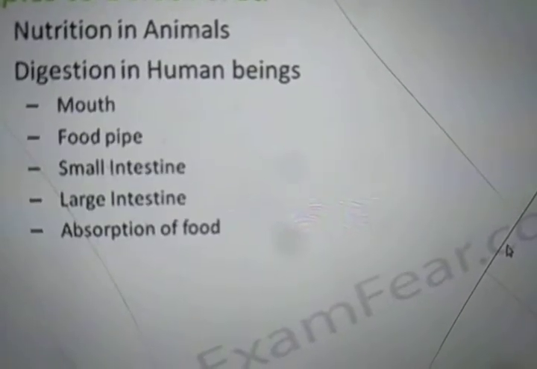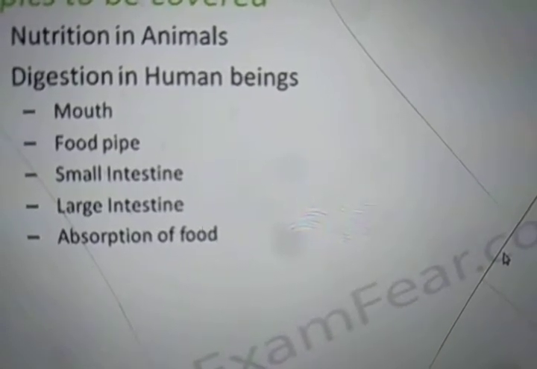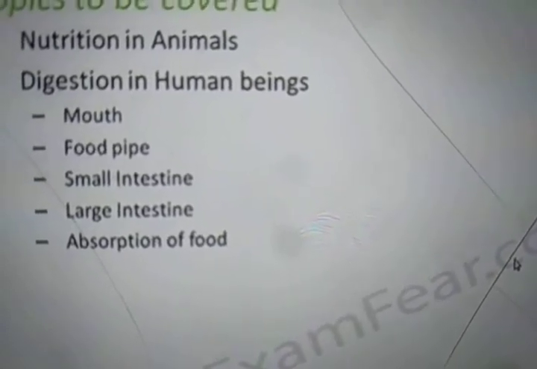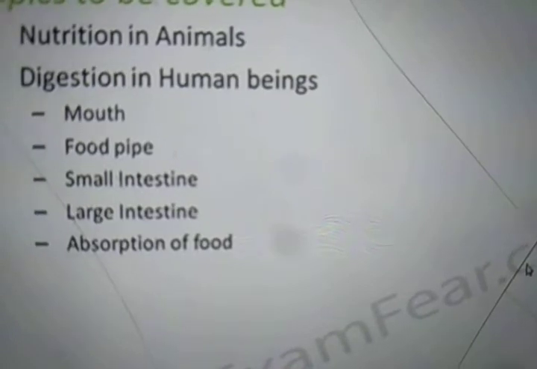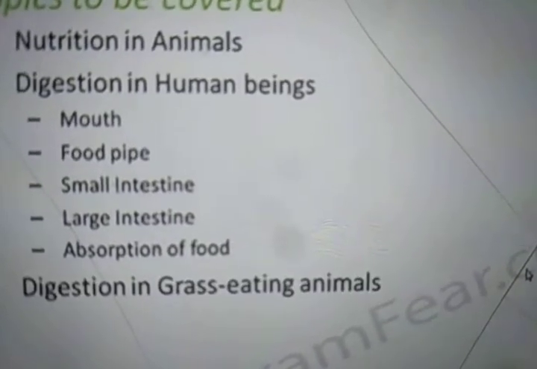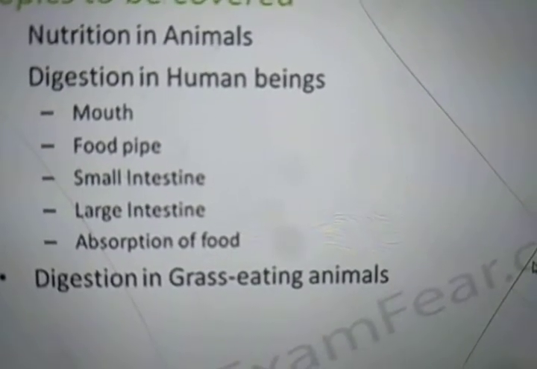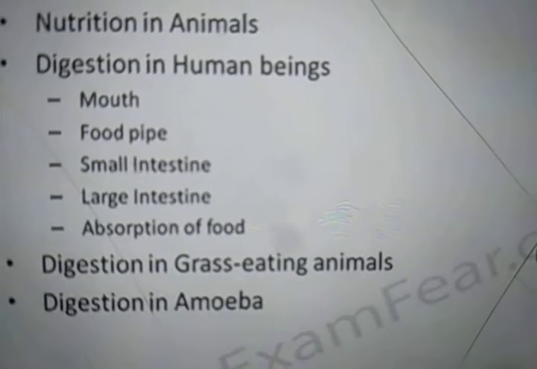like digestion in human beings, where we will talk about mouth, food pipe, small intestine, large intestine, and absorption of food. Digestion in grass eating animals, digestion in amoeba. So here we are going to talk about the nutrition in animals.